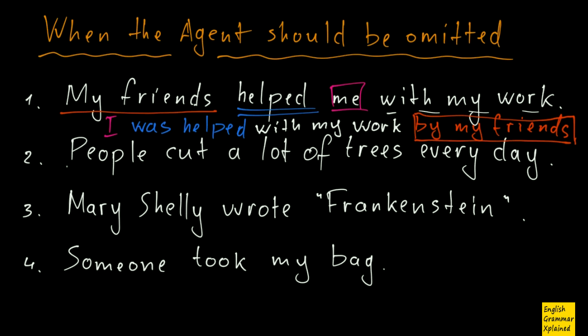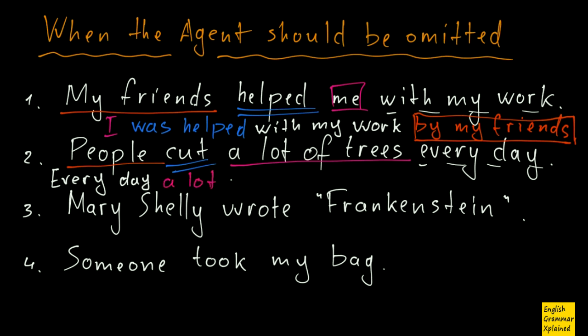Like the previous sentence, I have a subject, then the main verb, and then this object, and then some other words. So, every day, I put it here just for my convenience. And then I put my former object, now it is the subject: a lot of trees. And then I use my main verb, as usual, are cut, because it's simple present here. And then I have to put my agent, by people.